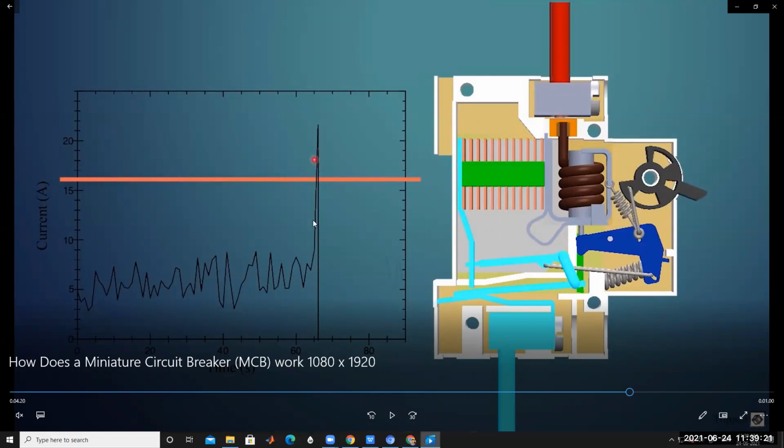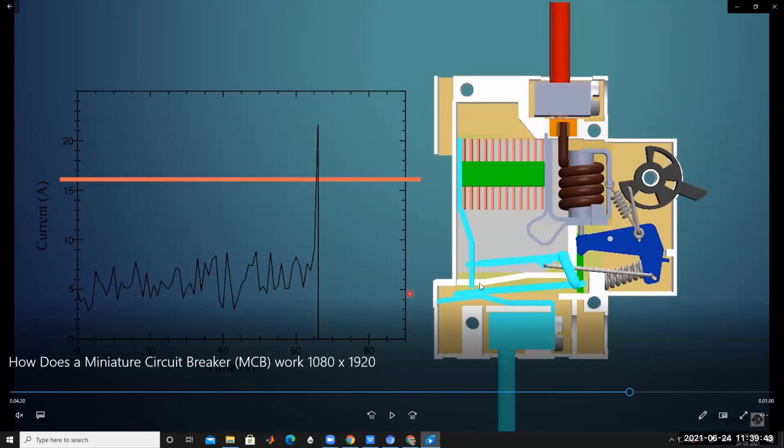Because of this small spike, the time is very short. The time required to get this type of spike is very less.